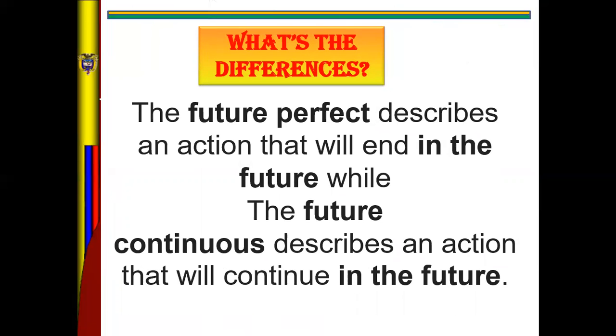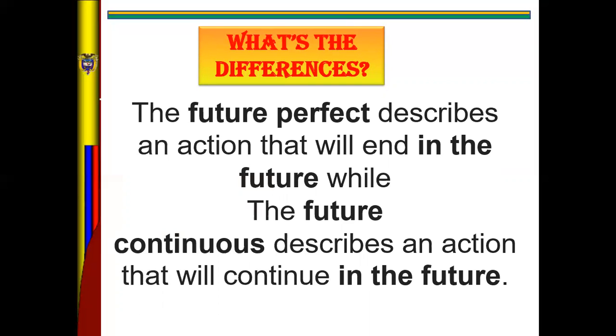Okay, so finally, what is the difference between future perfect and future continuous? So the future perfect describes an action that will end in the future, while the future continuous describes an action that will continue in the future.